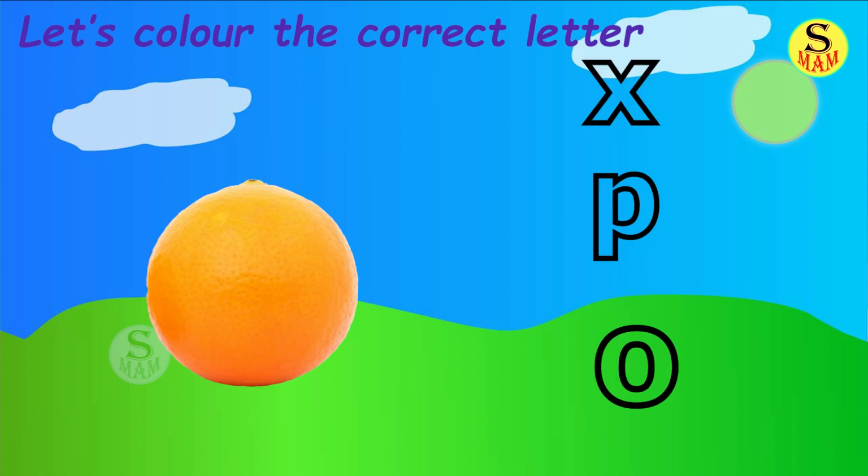Now, next letter. What is the picture? Yes, orange. So, orange. Which letter gives the O sound? Yes, letter O. Well done, chuttis. Now, next activity.